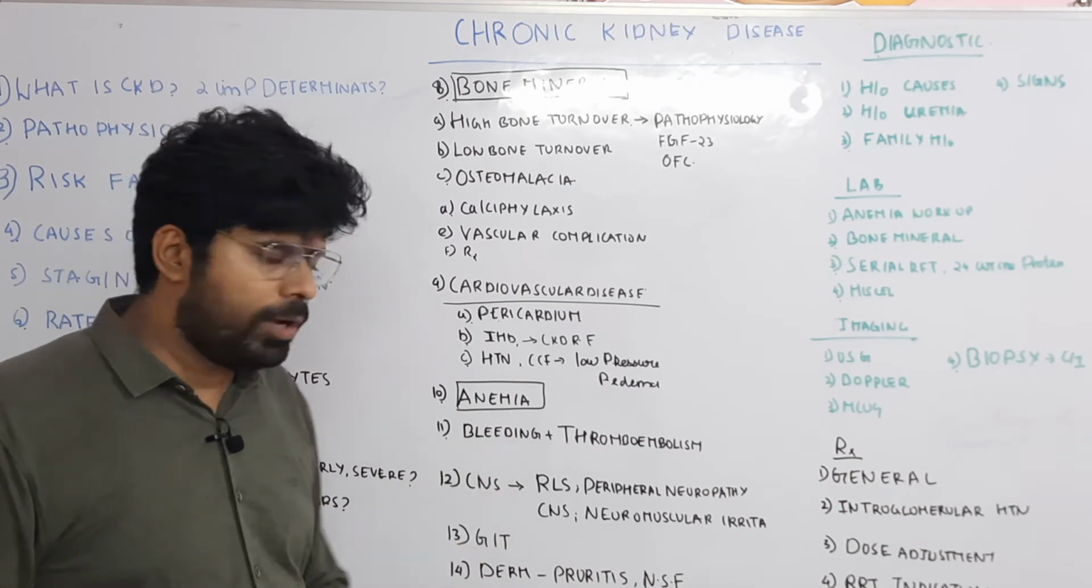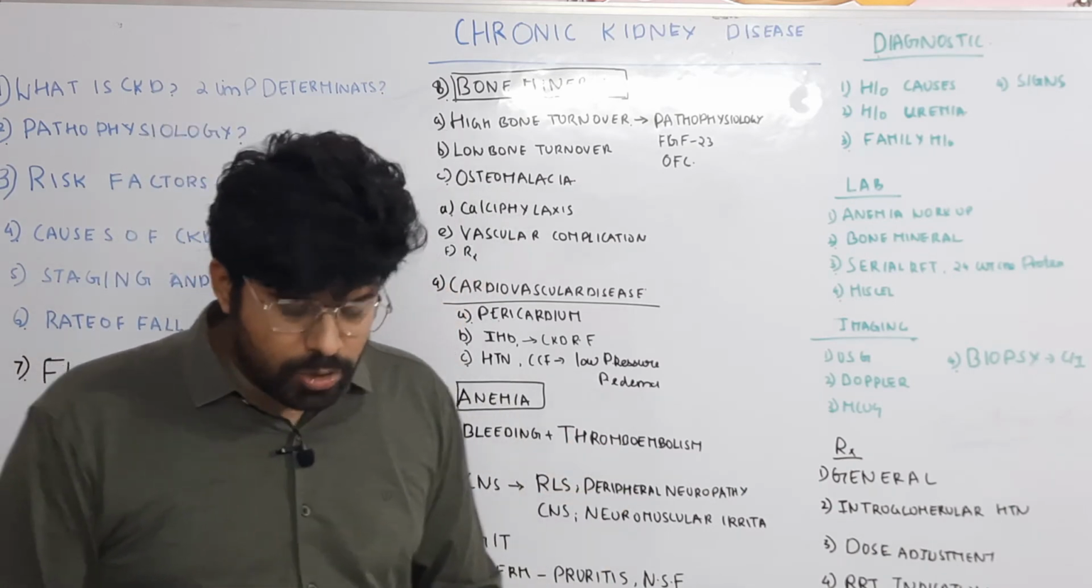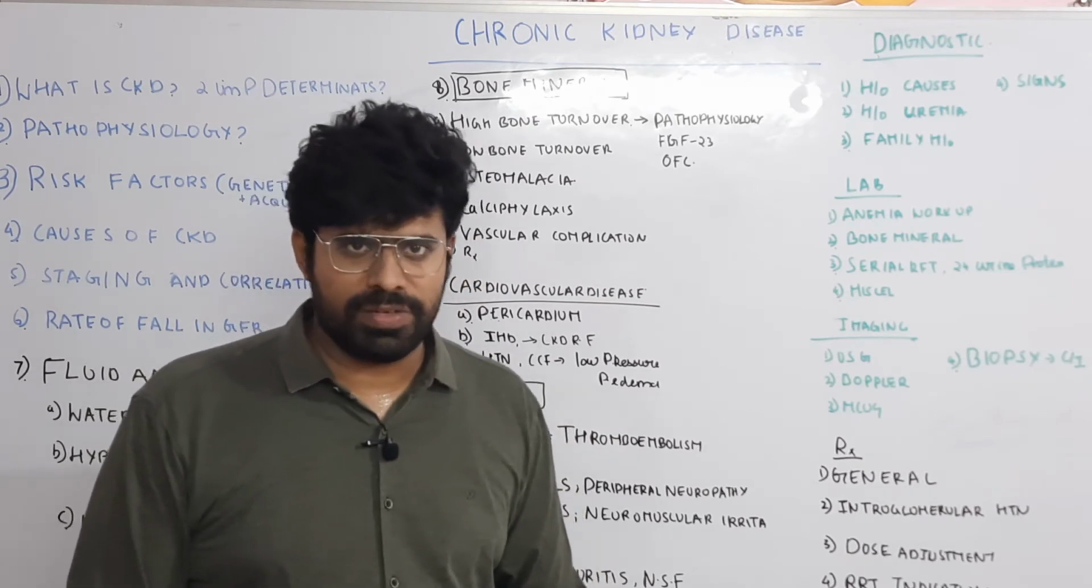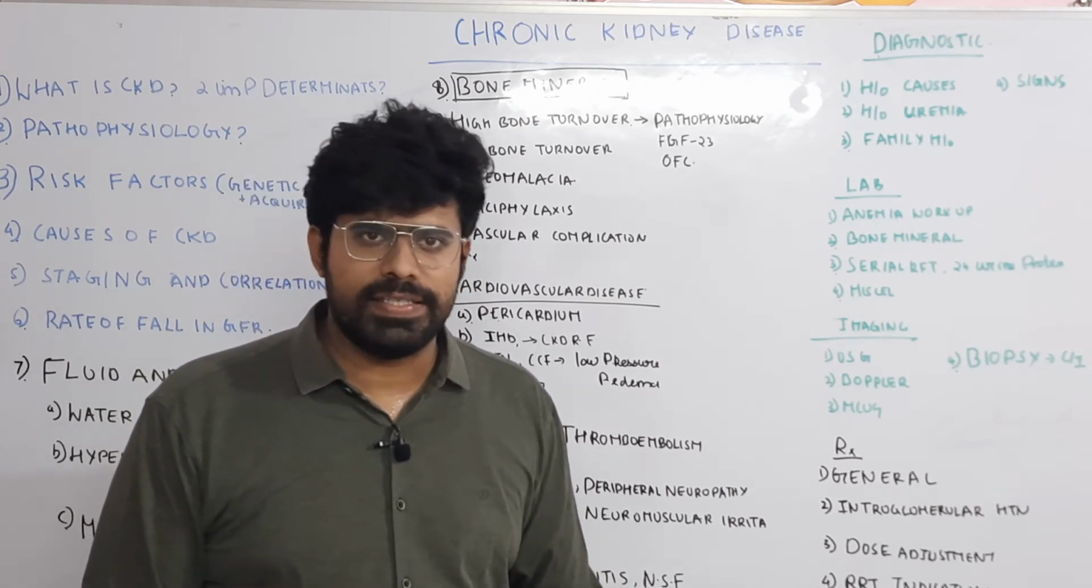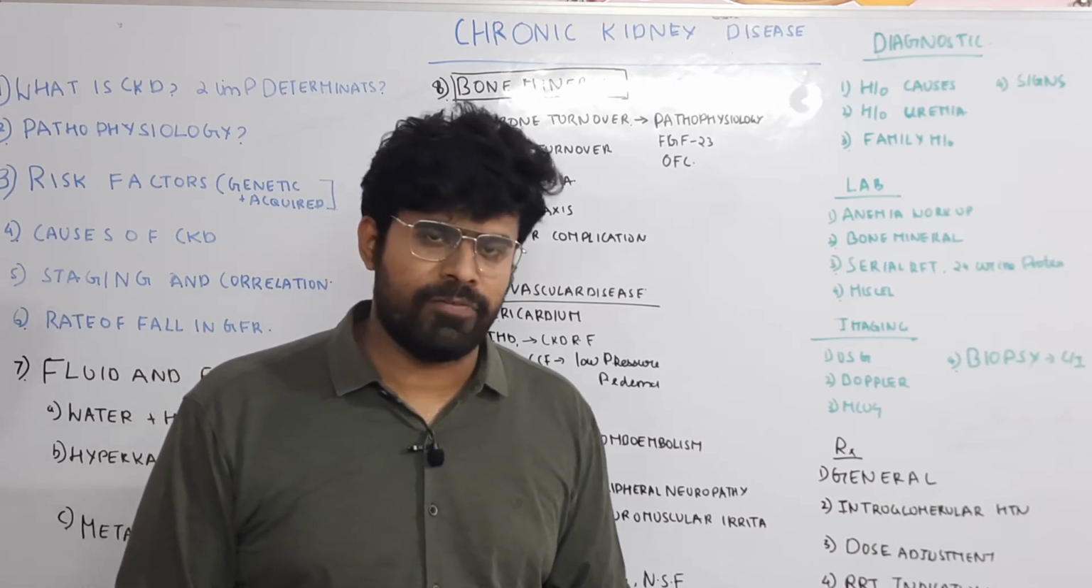So what about bleeding? Why does bleeding occur, and why does thrombosis occur, in CKD patients? Uremia can cause platelet dysfunction, and there is also a decrease in platelet factor 3, and there is defective adhesion, aggregation, and platelet plug formation.